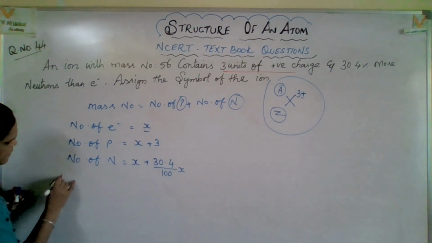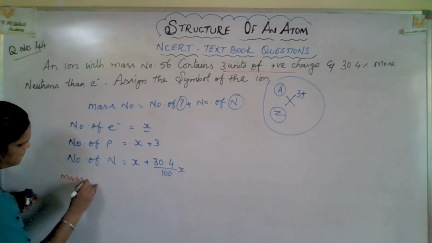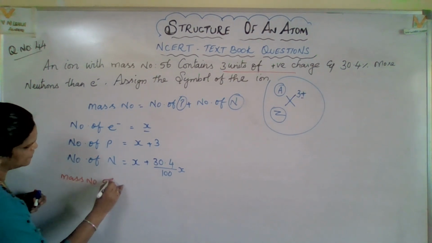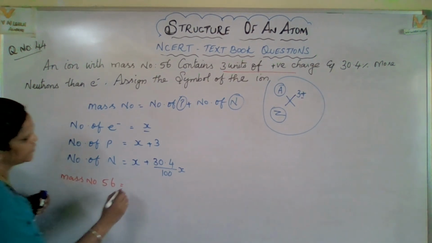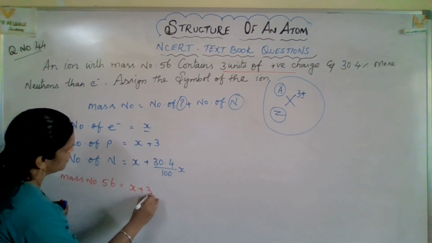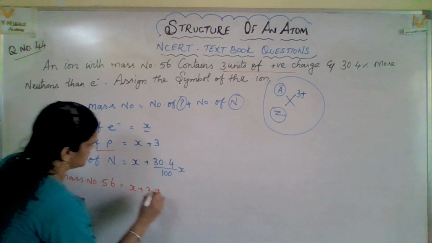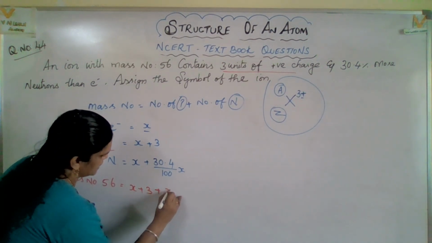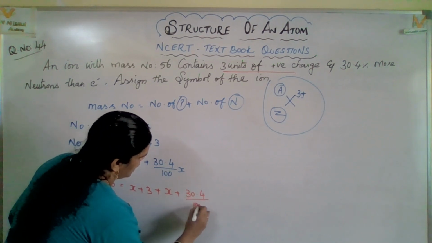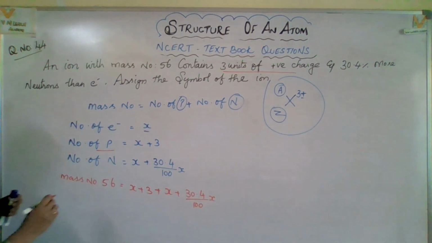Okay, now let us calculate. Mass number equal to number of protons plus number of neutrons. So mass number here, 56 equal to x plus 3, number of protons, plus number of neutrons, x plus 30.4 by 100x. Right?